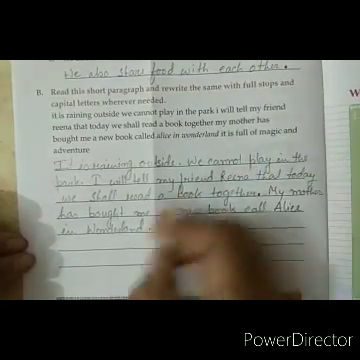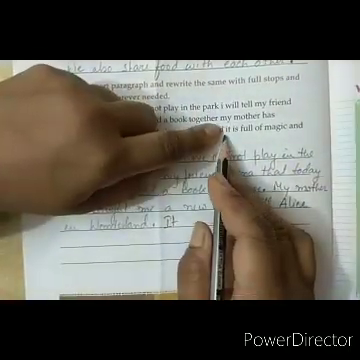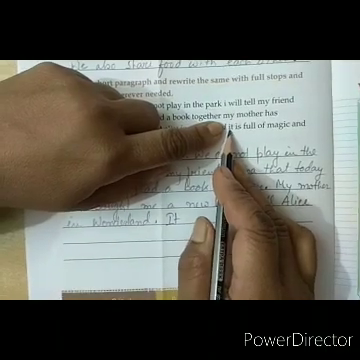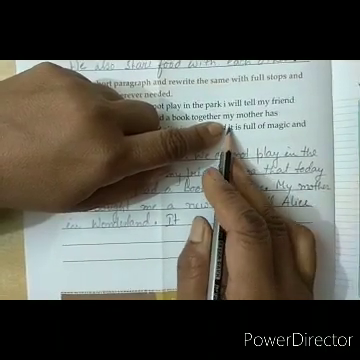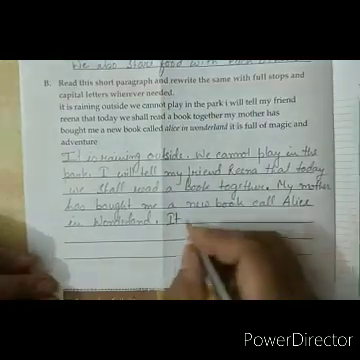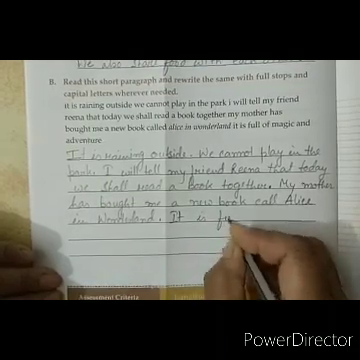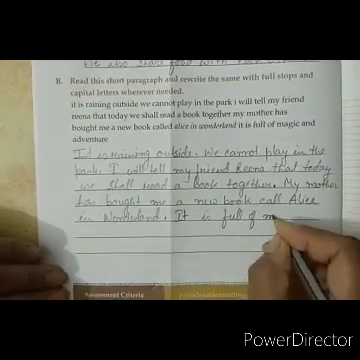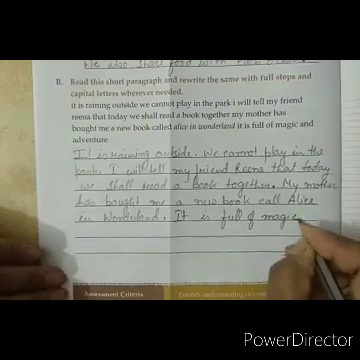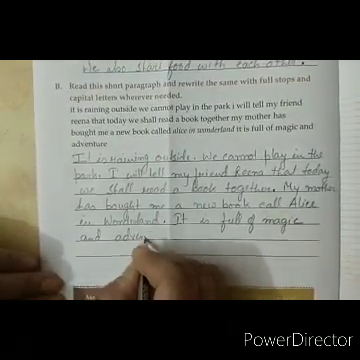It is full of magic and adventure. Here I is the starting of the sentence, and we know that the pronoun I is written in capital. Always we write I in capital. It is full of magic and adventure.